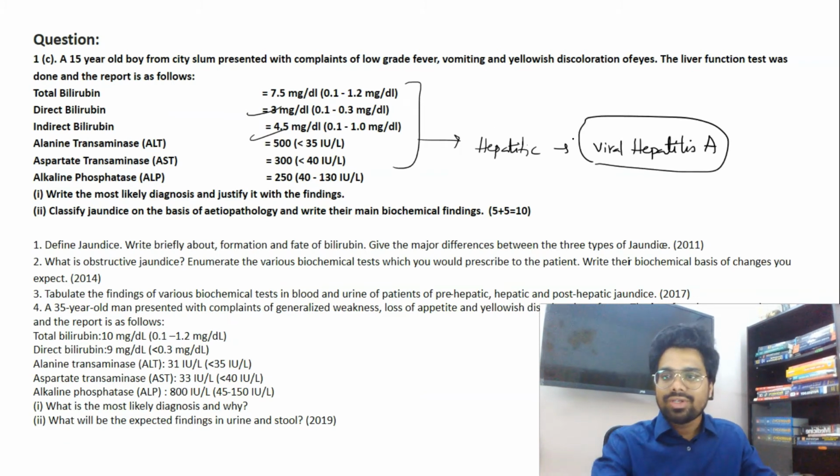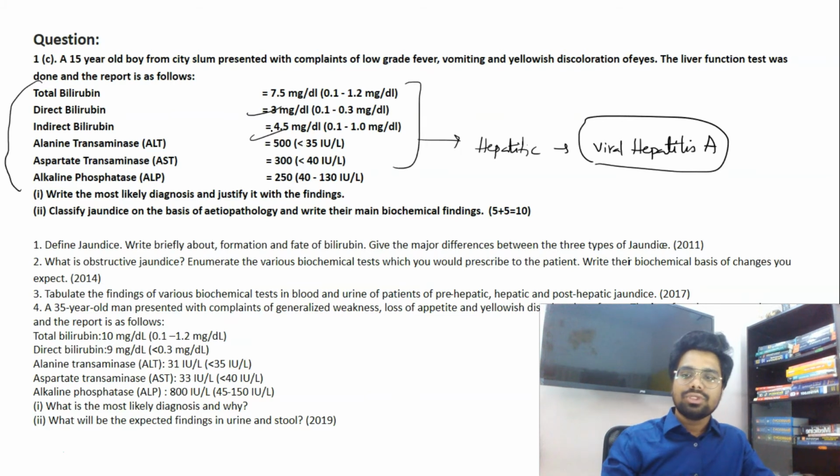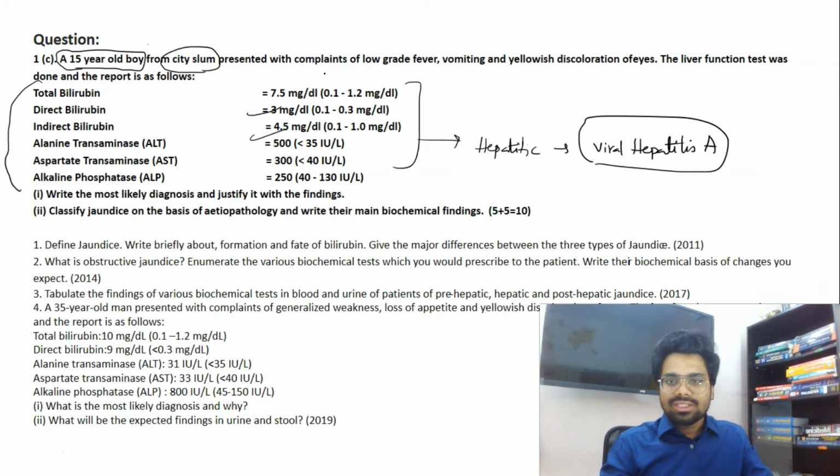And when you look at the question now, if you don't know how to approach it based on the laboratory findings, you can at least read the question here. A 15-year-old boy from a city slum, so some waterborne disease, presented with complaints of low-grade fever, vomiting and yellowish discoloration of eyes. Jaundice is there, fever, vomiting. It's a clear-cut case of hepatitis A.